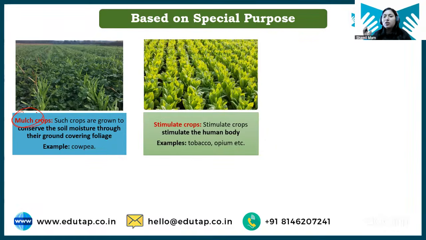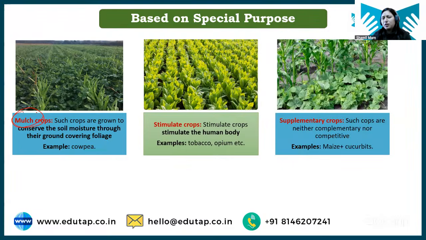Next is stimulate crop. What are stimulate crops? So students, there are some crops which affect. Yes, Ritik, but if any crop is grown for reducing the weed seeds, that will be called a smother crop. Okay, we'll come to that. Stimulate crops are basically crops that stimulate the human body. So tobacco, opium, such crops are there which affect the nervous system of humans and are called stimulate crops, right?